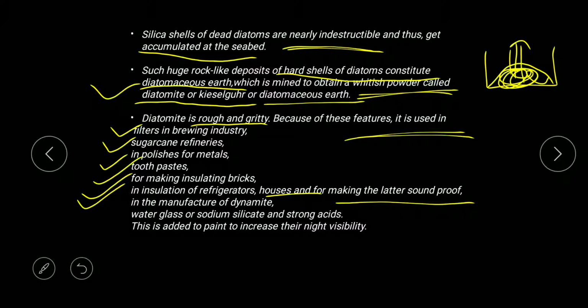In the manufacture of diatomite, water glass or sodium silicate or strong acids are also used, and this is added in paint to increase night visibility. Sometimes you might have seen that in some hotels there are shining walls. These shining walls are due to the addition of this diatomite, which increases the night visibility.